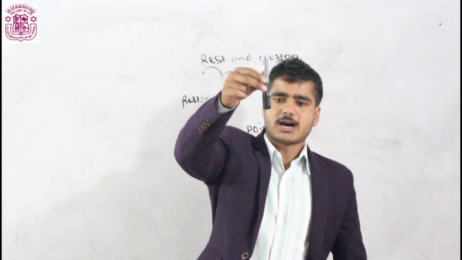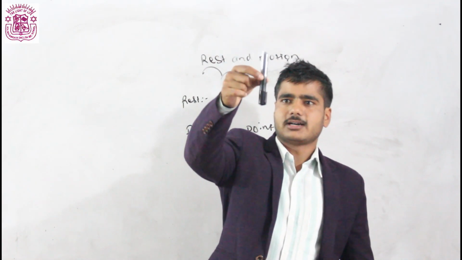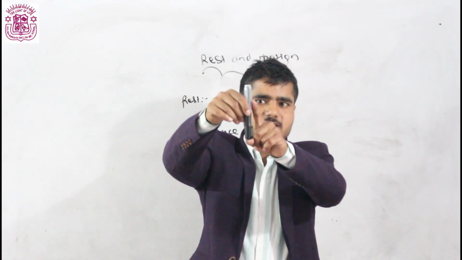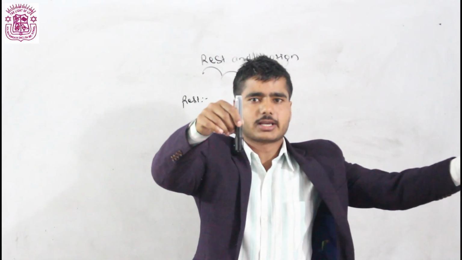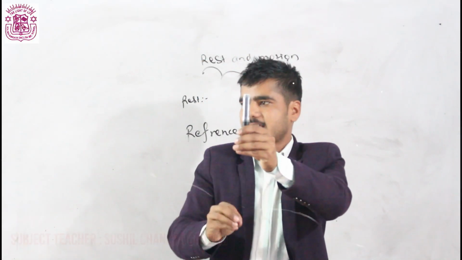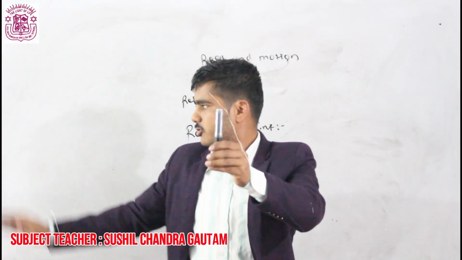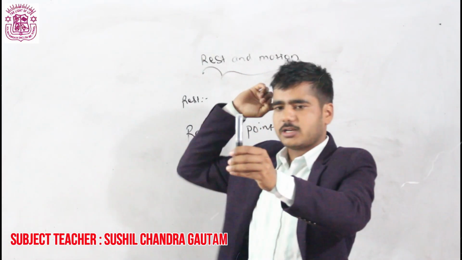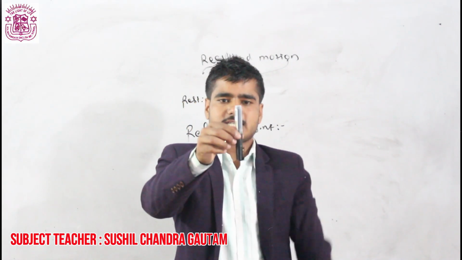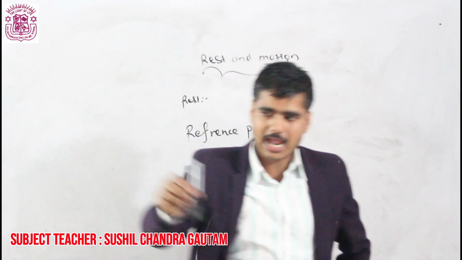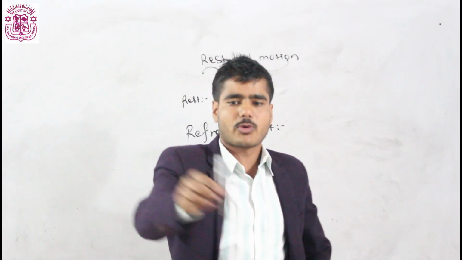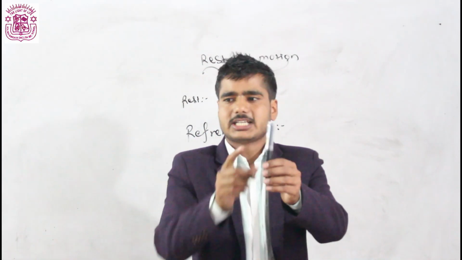This body, this marker, is in the state of rest, because its position is not changing with respect to the surrounding. You can see the marker is at a constant distance from every corner, from this point or from my nose. That's why it is at rest. But if I move this marker, its position changes with respect to the surrounding or the reference point. That's why it is said to be in motion.